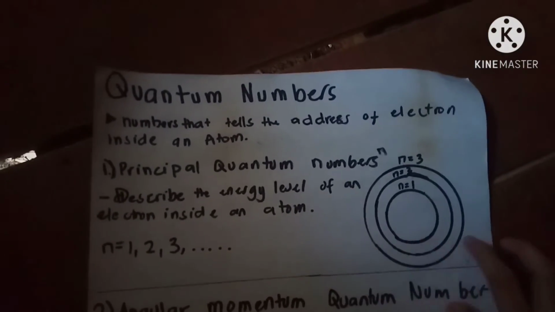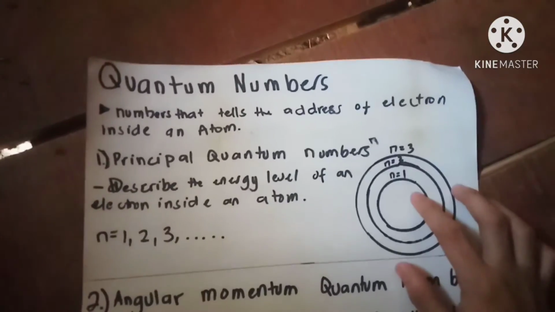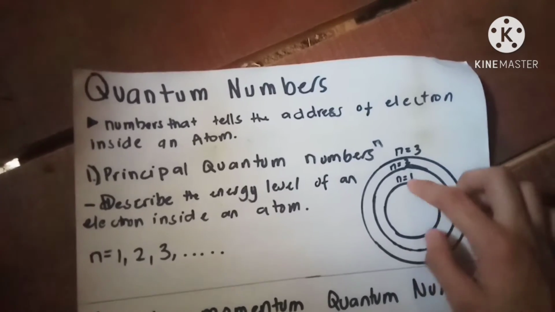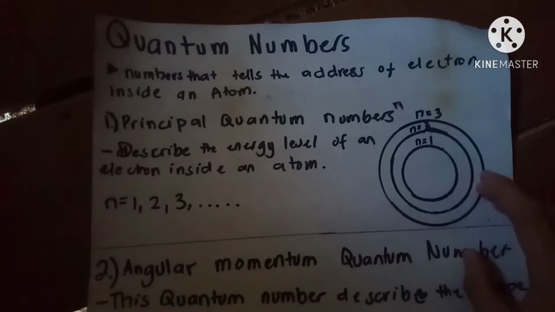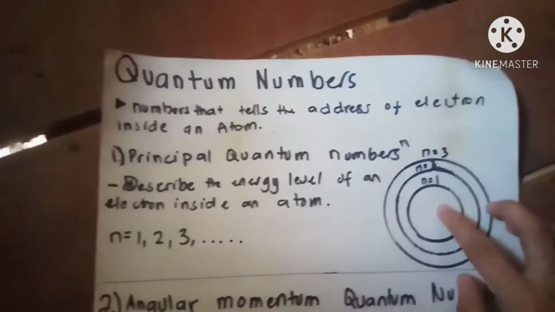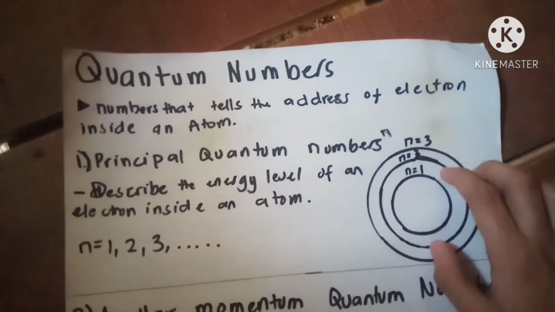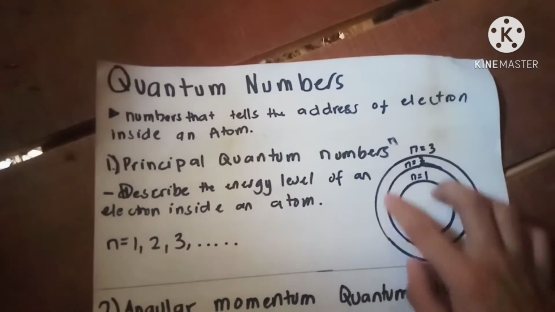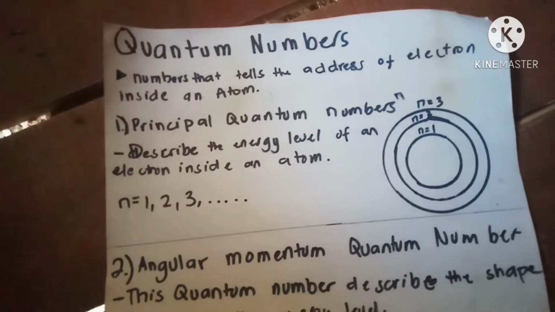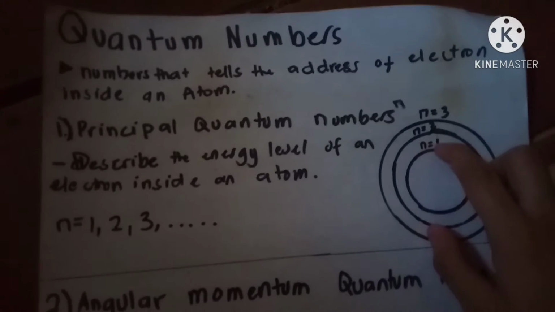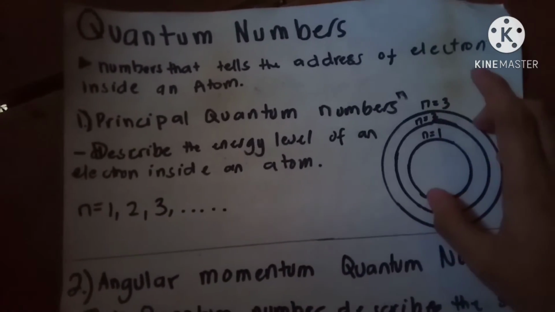The principal quantum number represents the principal energy level or shell in which the electron revolves around the nucleus. It is denoted by the letter n, and it has integral values: 1, 2, 3, 4, and so on, except 0. This number represents the energy level. So this is energy level 1, level 2, and energy level 3.